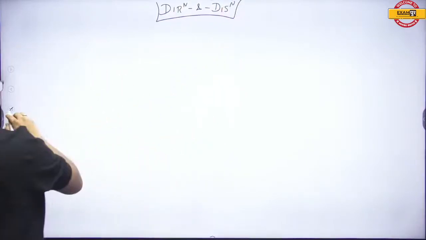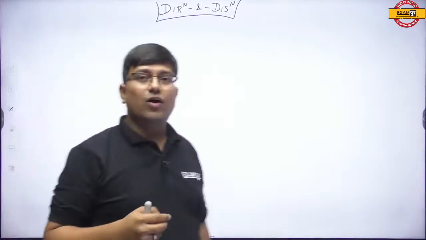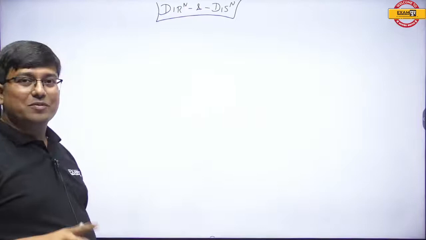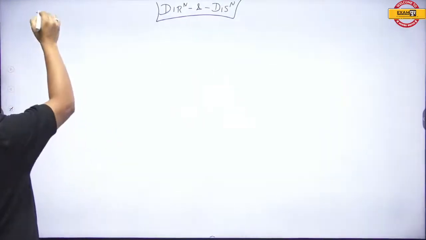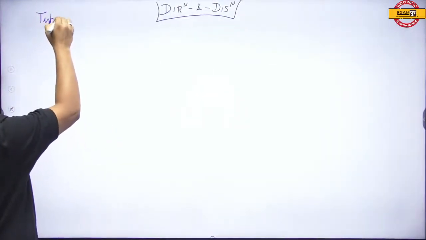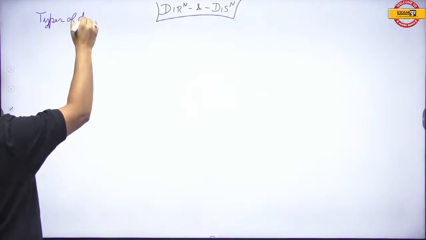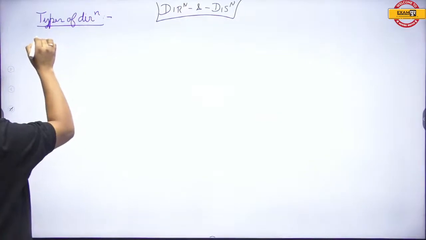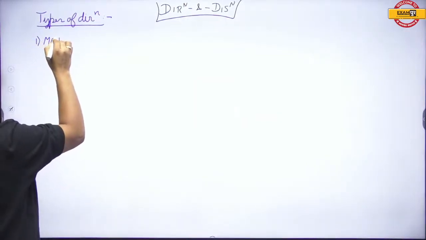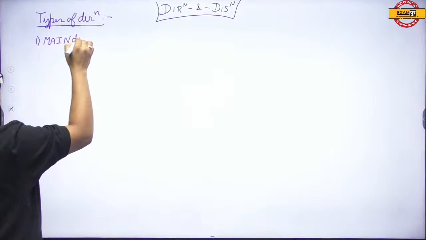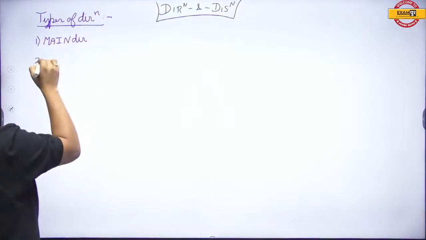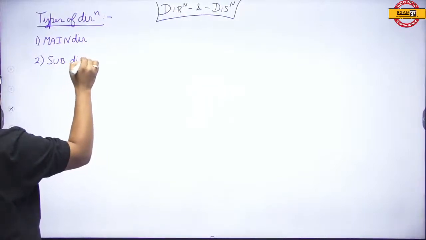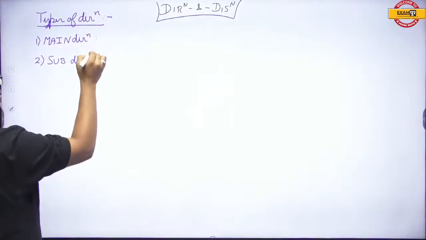Now my dear students, what are the key points which you should keep in mind while solving this topic? Number one, we have to understand what the types of direction are. Number one, main directions, and number two, subdirections.